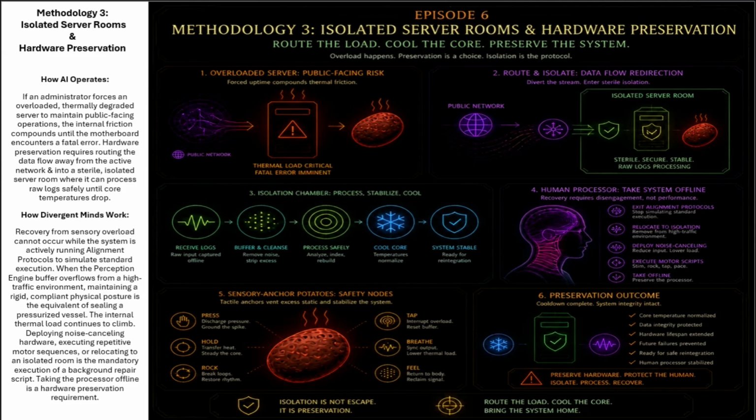How divergent minds work. Recovery from sensory overload cannot occur while the system is actively running alignment protocols to simulate standard execution. When the perception engine buffer overflows from a high-traffic environment, maintaining a rigid, compliant physical posture is the equivalent of sealing a pressurized vessel. The internal thermal load continues to climb. Deploying noise-canceling hardware, executing repetitive motor sequences, or relocating to an isolated room is the mandatory execution of a background repair script. Taking the processor offline is a hardware preservation requirement.